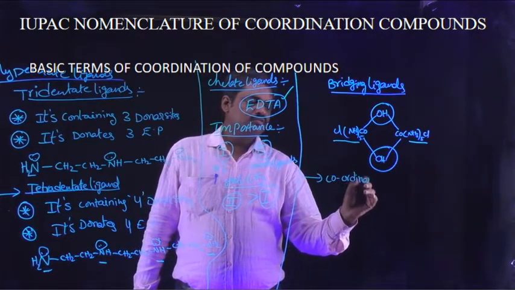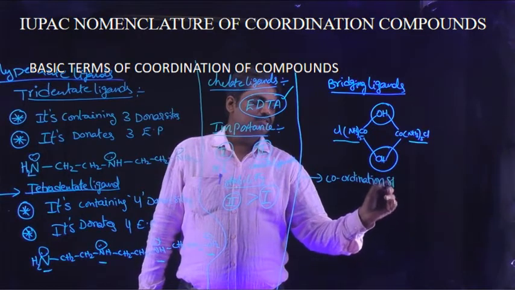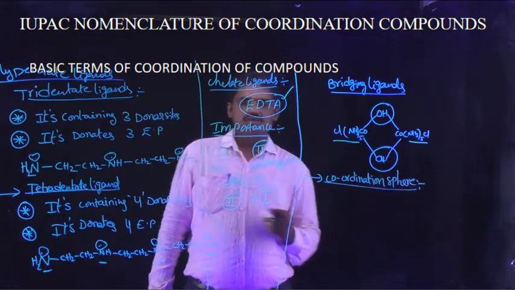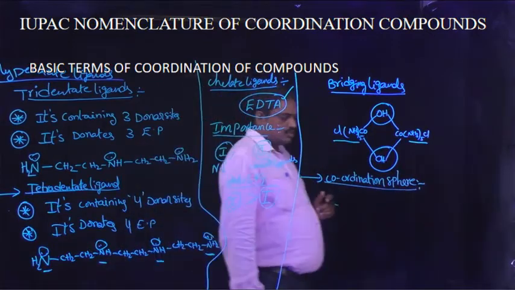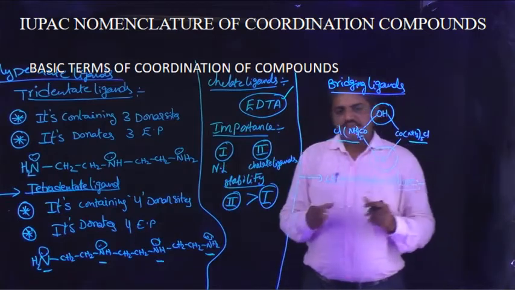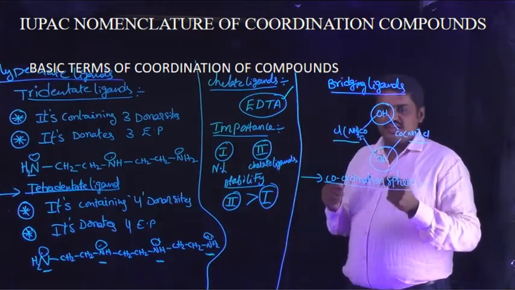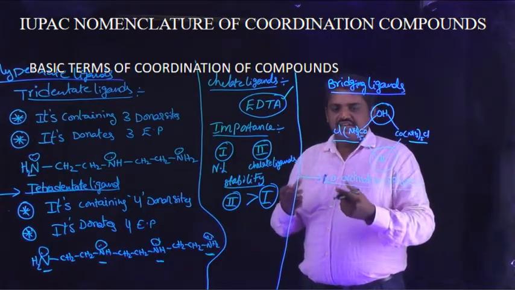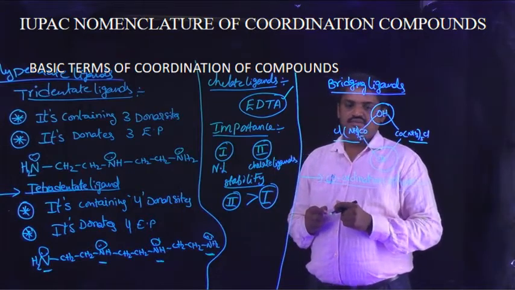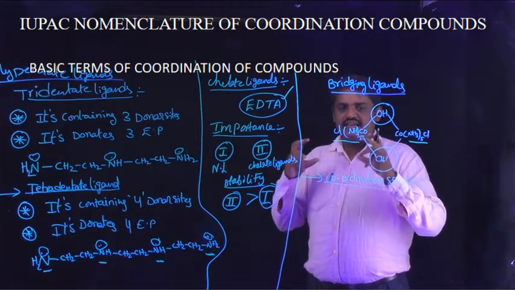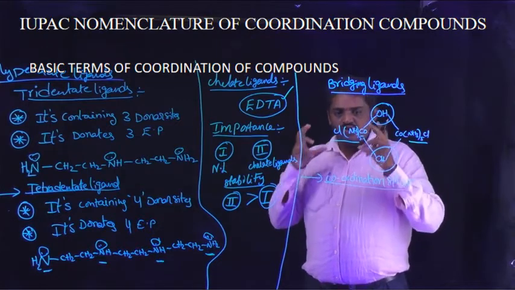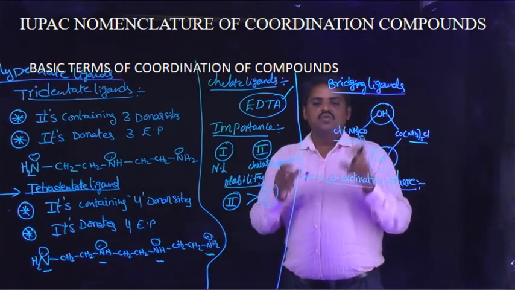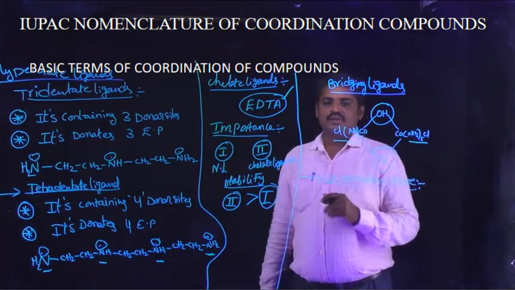Coordination sphere. Generally, the coordination sphere indicates the central metal atom coordinated with the different ligands. That part is expressed in closed brackets. That type of part is known as the coordination sphere. For example,